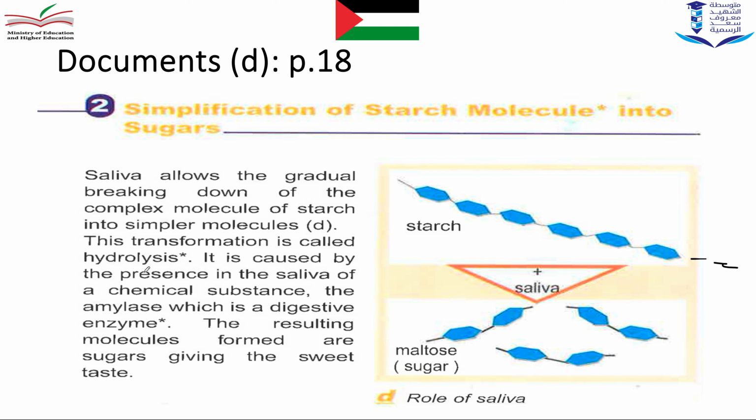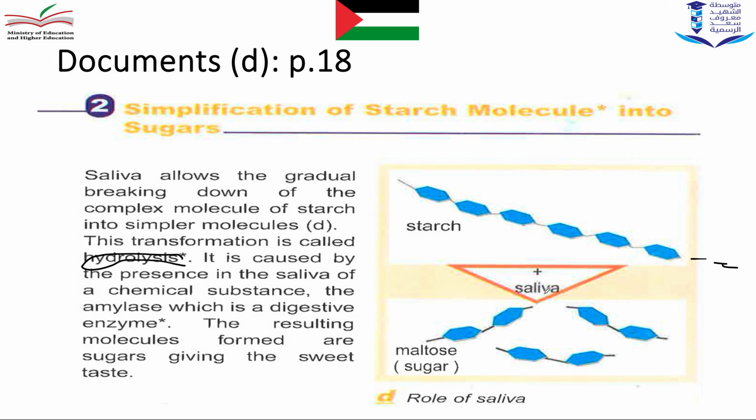This transformation is called hydrolysis. So this is a hydrolysis or molecular simplification. Surely we need water during hydrolysis, so you can write here on the arrow plus water. It's caused by the presence in saliva of a chemical substance, the amylase, which is a digestive enzyme. The resulting molecules formed are reducing sugars giving the sweet taste.